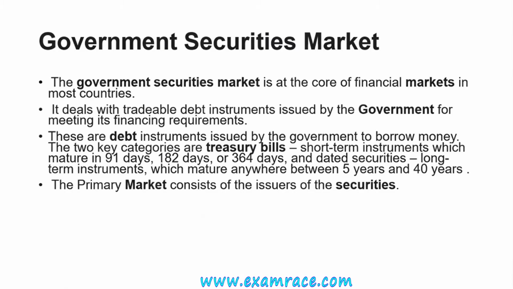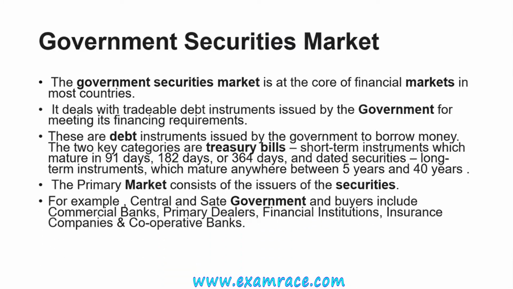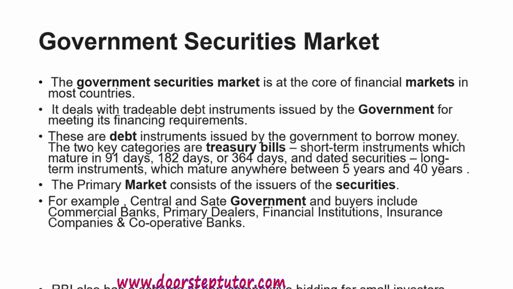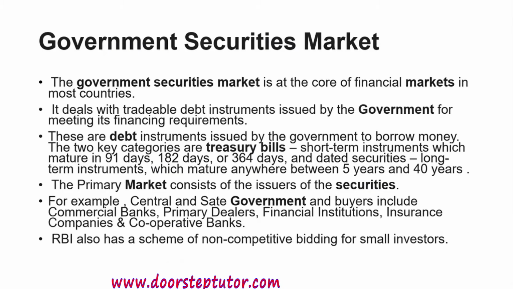Primary market consists of the issuers of the securities here. For example, central and state government are the issuers of the security. This is the primary market here. But the subscribers or buyers consist of commercial banks, primary dealers, financial institutions, insurance companies and cooperative banks. RBI also has a scheme of non-competitive bidding for small investors.